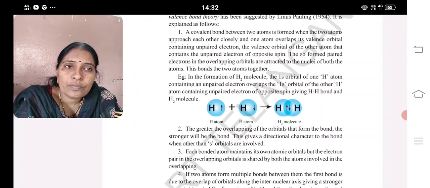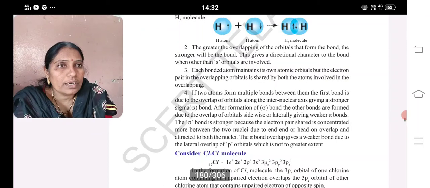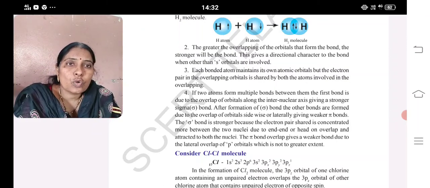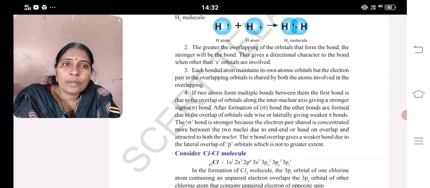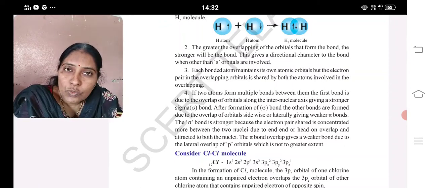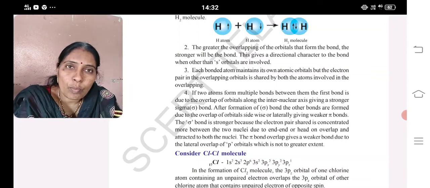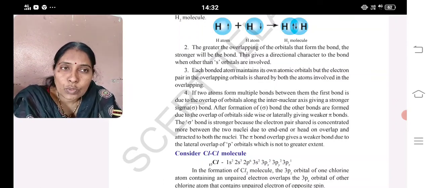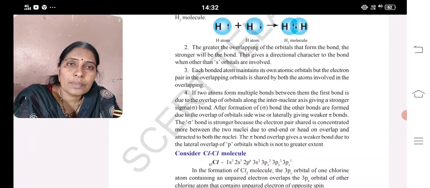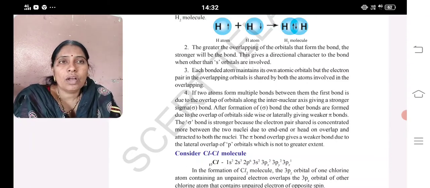If two atoms form multiple bonds, the first bond is due to overlap of orbitals along the internuclear axis. The stronger bond is the sigma bond, and the weaker are the pi bonds. If the orbitals overlap end to end, such overlaps are stronger and termed sigma bonds. If the overlap is side to side, such overlaps are named pi bonds. It is weaker than the sigma bond.